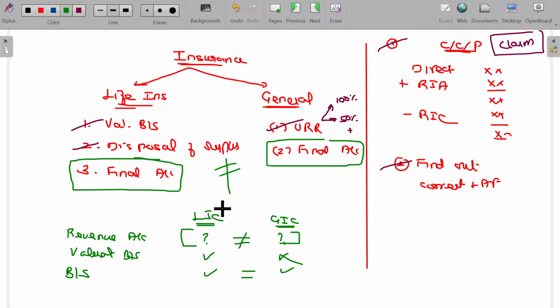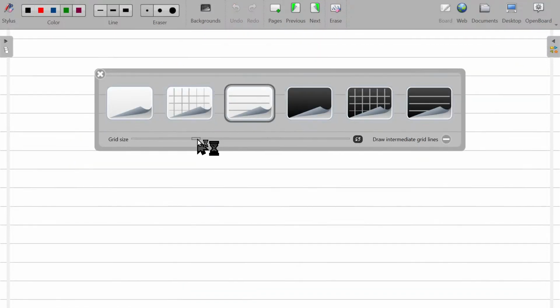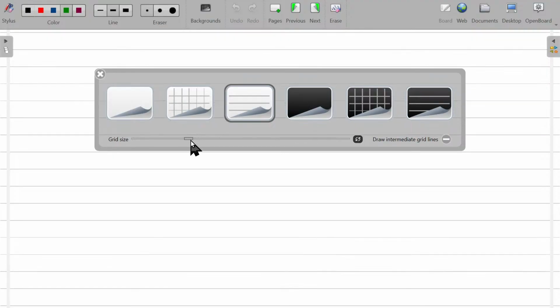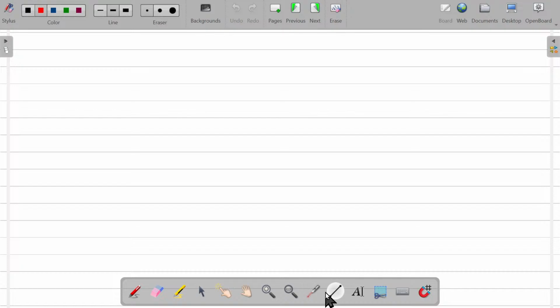Let me start with the LIC company's final accounts. After that, I will directly jump to GIC company. Try to understand the formats here. Let me finish up the format first of all.